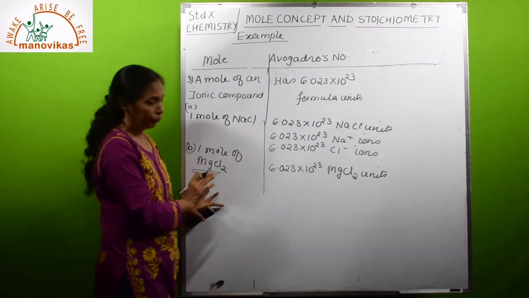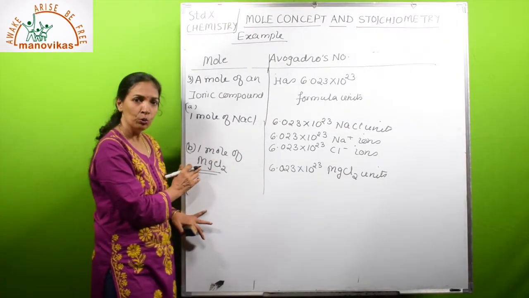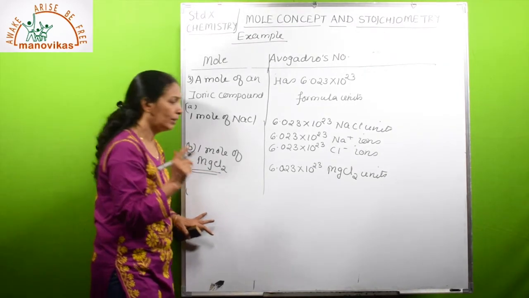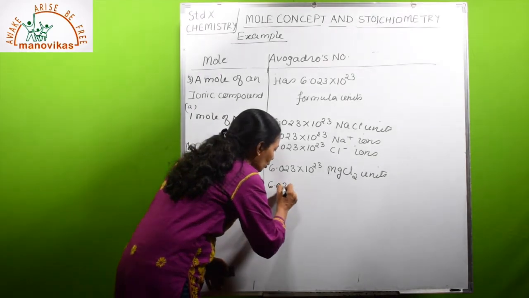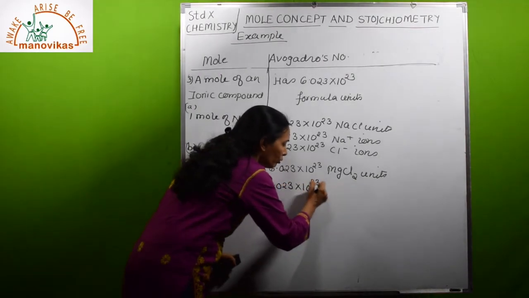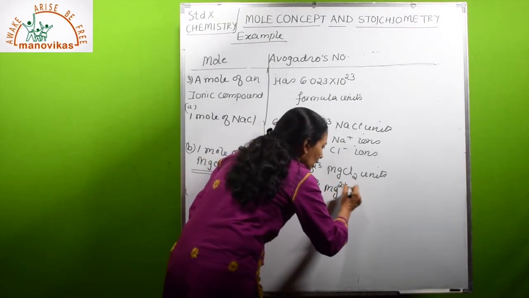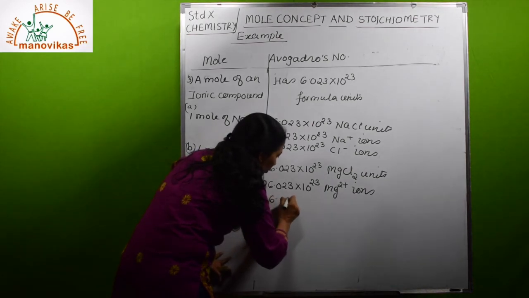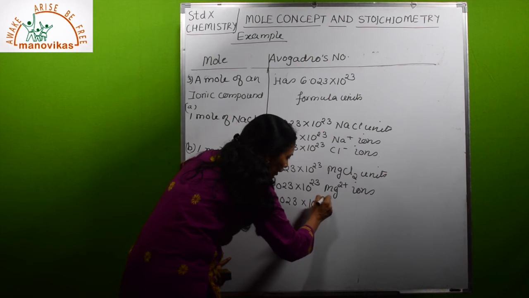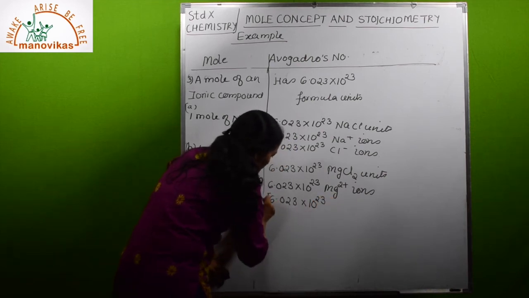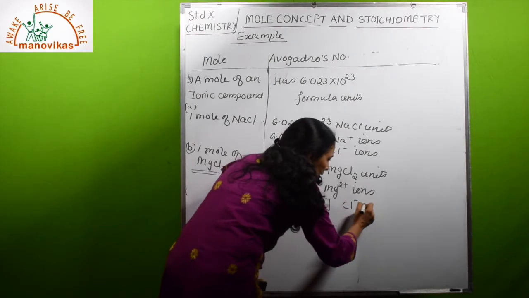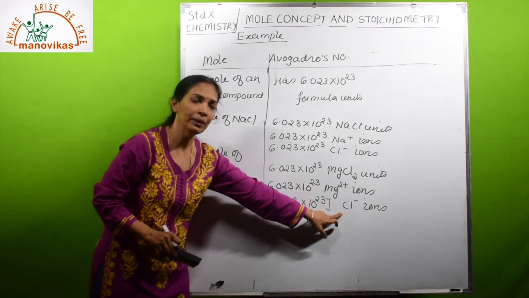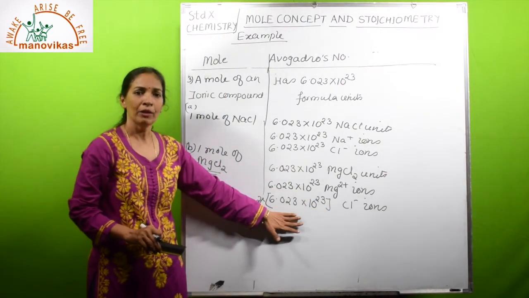Together, if it ionizes, it will give Mg2+ cation and 2 anions, same anion but 2 units, 2 Cl-. So it will have 6.023 × 10^23 Mg2+ ions and 2 × 6.023 × 10^23 Cl- ions. Because there is Cl2 here, Cl- will be double, so it will be double of Avogadro number.